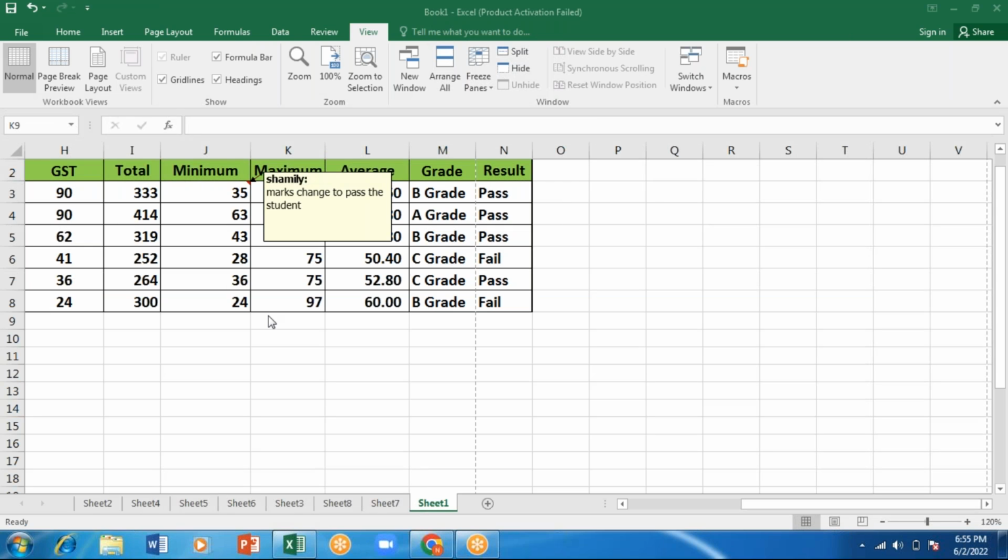Suppose, for example, I've given here as minimum. I want to edit this name, so I'll press F2 and give minimum. For this, I'll be using the function MIN. I'll close this, enter. So if I have to edit any cell, you can use F2. To edit the cell, we will be using F2.